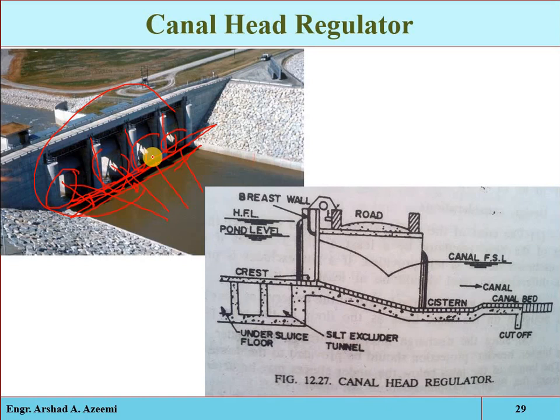Okay, so a flood occurred in the river, again how much water will enter the canal? It will be equal to the amount which passes through these spans, and that is equal to the maximum carrying capacity. Suppose we did not have this regulator, and a flood occurred in the river, then an irregular, unexpected amount of water would enter the canal, and there may be chances that the canal may be damaged.